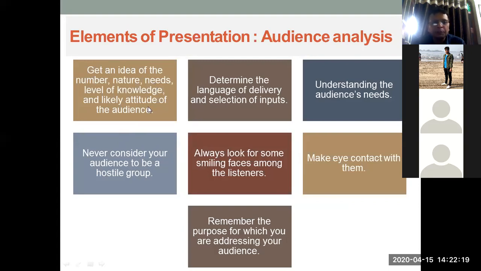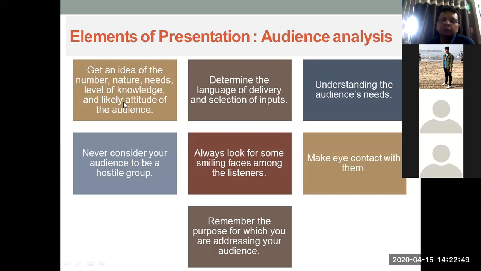Knowledge level of the people and likely attitude of the audience. Many a times we struggle because we are not able to judge what kind of attitude people have. For example, for my students, a different kind of attitude will be there. For the managers, the attitude will be totally different. If the same corporate leader is interacting with the faculty members in your college, they will have a different kind of topic to discuss. And when they are discussing with the students, their pitch will be totally different.